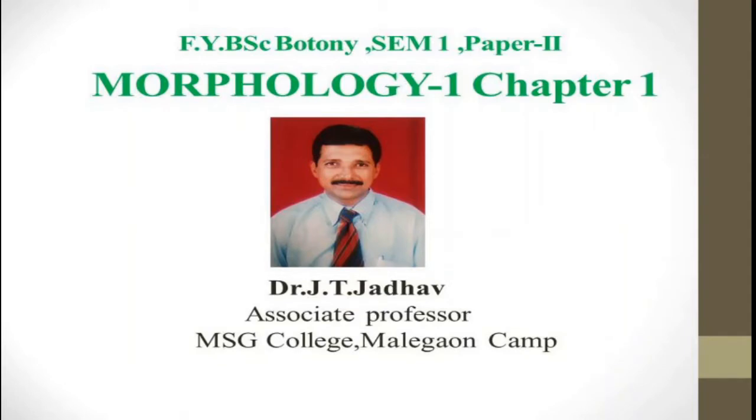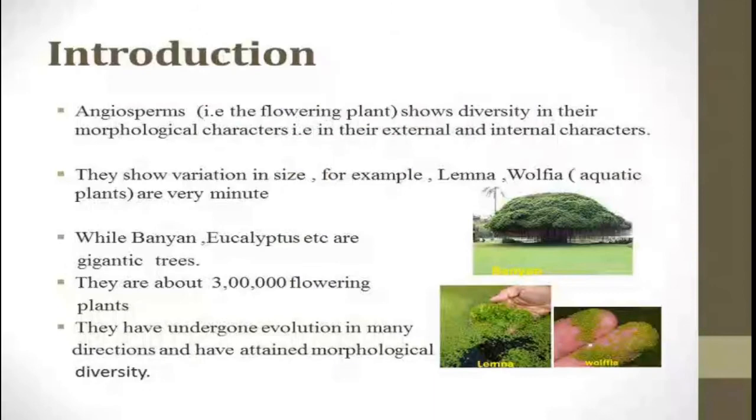The chapter first of paper second is morphology. This chapter is divided into two parts, that is morphology chapter first and morphology chapter second. Now we are going to start the chapter first. Here, angiosperm, that is the flowering plants.